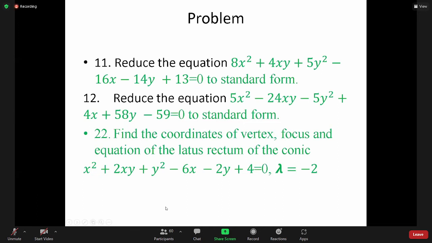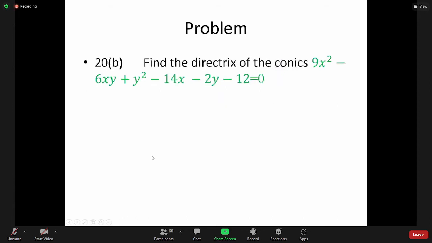We have solved these two problems in the last class. 11 standard form, then 12 the degree standard form, then 22 we have solved in the last class, and 22 and 20 bravo we have solved in my last class. So I think there is nothing more in this chapter, but is there any peculiarity there? You must convey the message to me. Anybody have a query? Abrar, Mahir, Ehsan, would you like to tell anything?